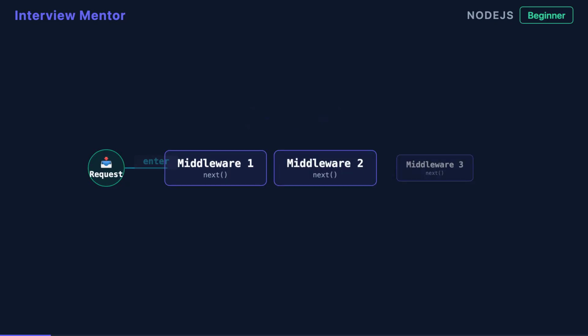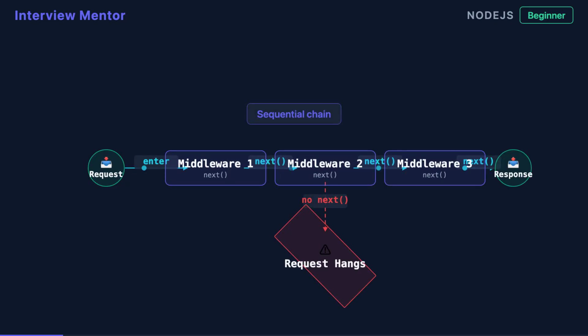In Express, middleware functions execute sequentially in a chain. When a request comes in, it flows through each middleware function one by one. The next function is what passes control from one middleware to the next in the stack. If you don't call next, the request response cycle stops dead in its tracks. Your request hangs, your response never gets sent, and your user is stuck waiting forever.